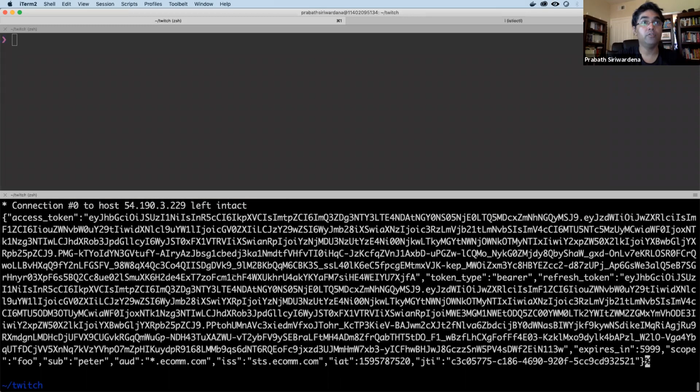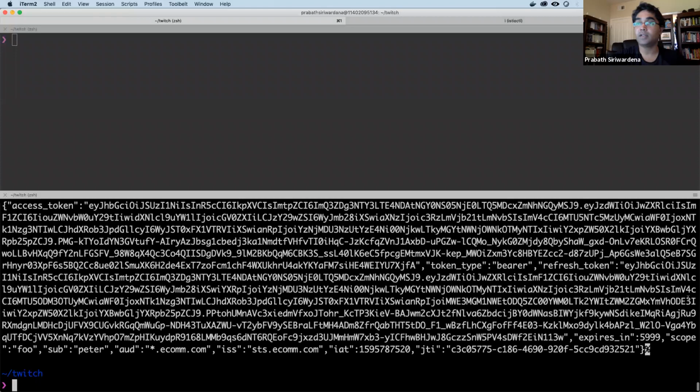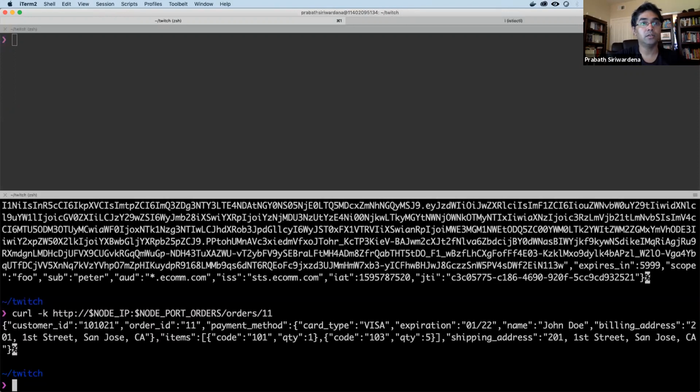Okay. So now you got a JWT from the STS, and now let's try to invoke the order processing microservice using another curl command, just to see it's working. Now, the order processing microservice is still not secured. You can access it over just HTTP and without any JWT. Right? Okay, so let's run this one. Now it's also working. So here I'm doing a get.